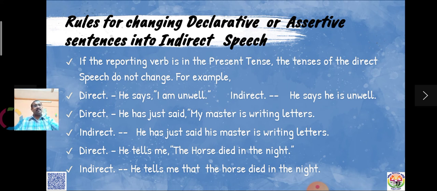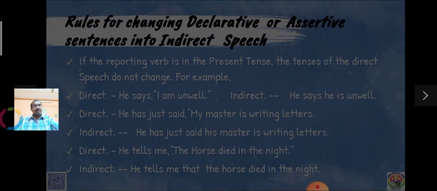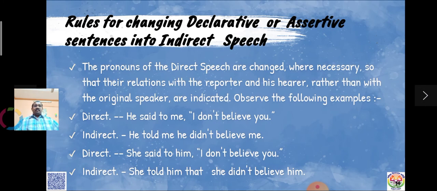Okay. Some are confused. The pronouns of the direct speech are changed wherever necessary, so that their relations with the reporter and his hearer rather than with the original speaker are indicated. Observe the following examples. "He said to me, I don't believe you." Said to me, listener is there. So what happens? Said becomes told. He told me he didn't believe me.